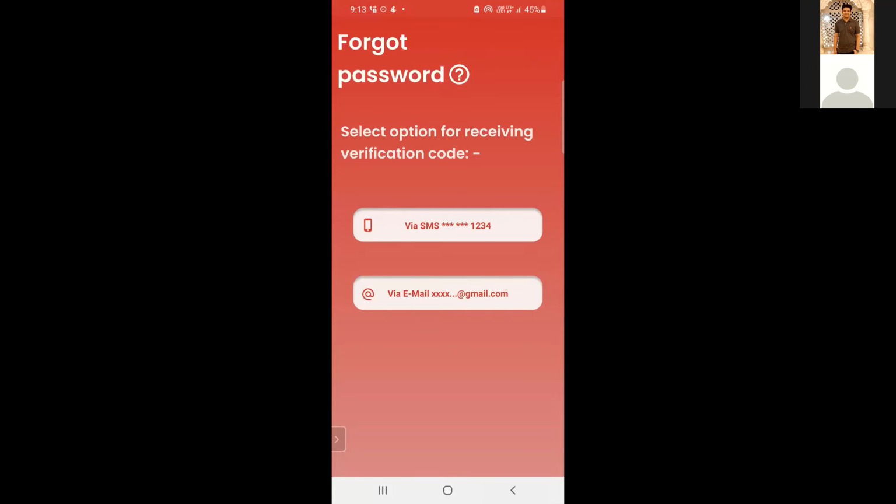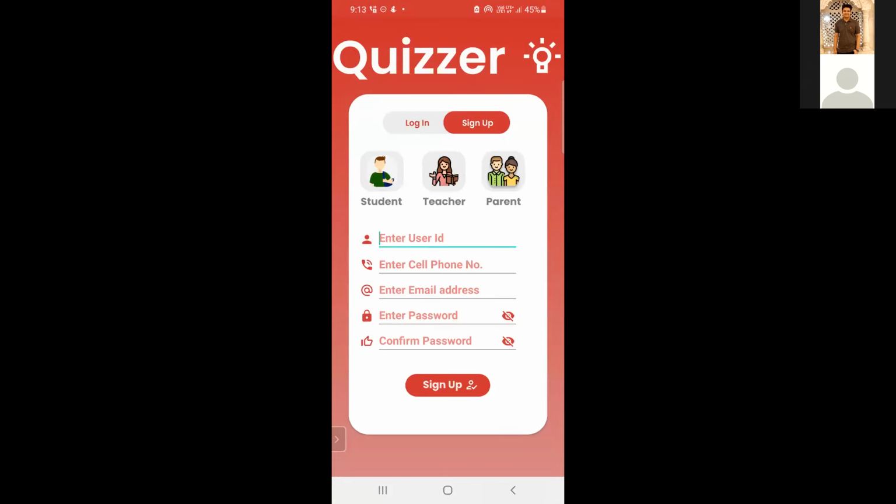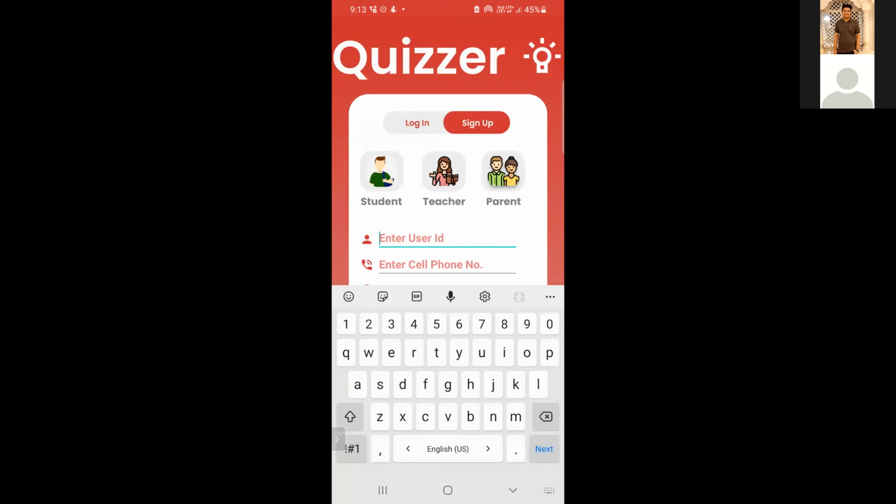Now the sign up page. So let me create one user. Here I need to enter my enrollment number. So I'm entering my enrollment number.